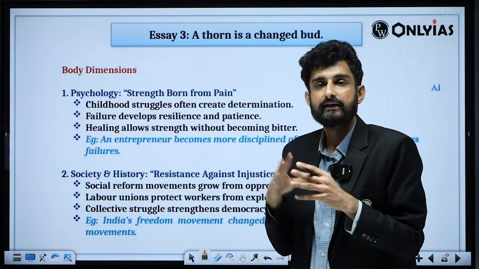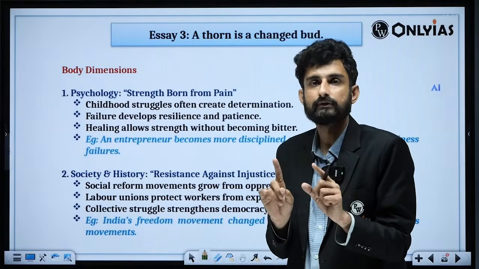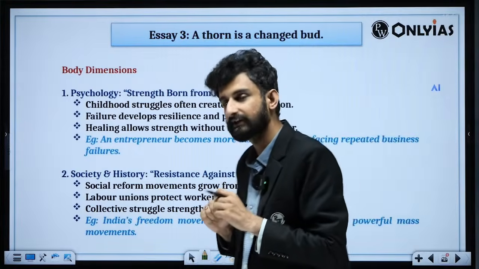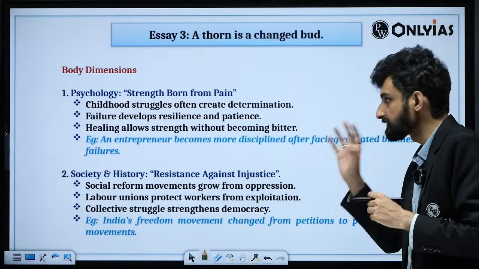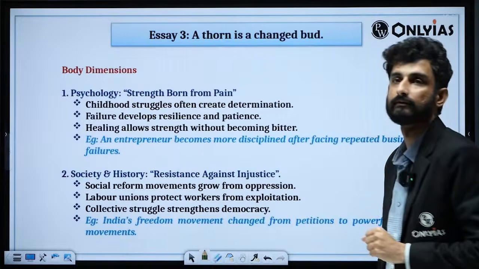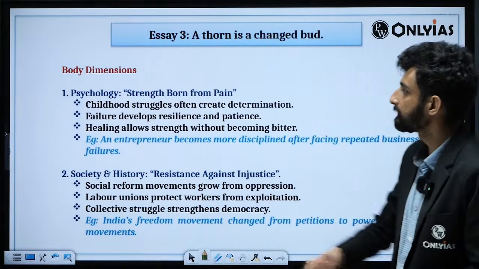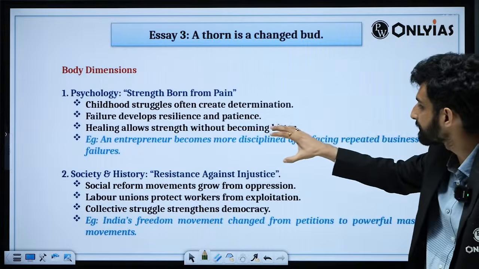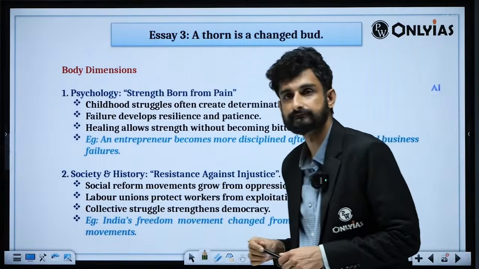maybe another branch, maybe a branch which has more fruits, and it can also convert into a thorn. So it is talking about that transformation, when that transformation occurs, and in what situations it occurs. So we have psychology: strength born from pain. Childhood struggles often create determination. Example, failure develops resilience and patience. Healing allows strength without becoming bitter. Example, an entrepreneur becomes more disciplined after facing repeated business failures.